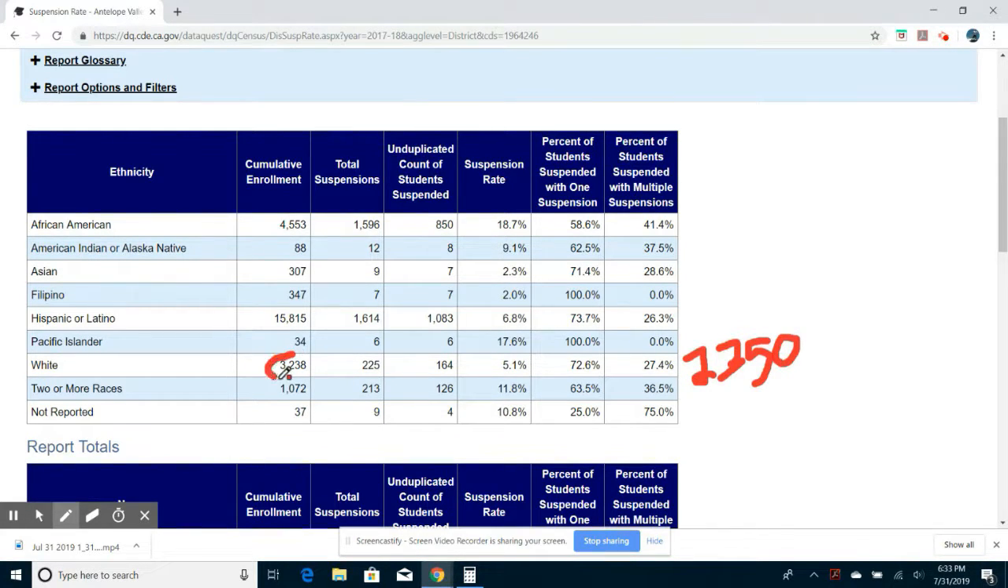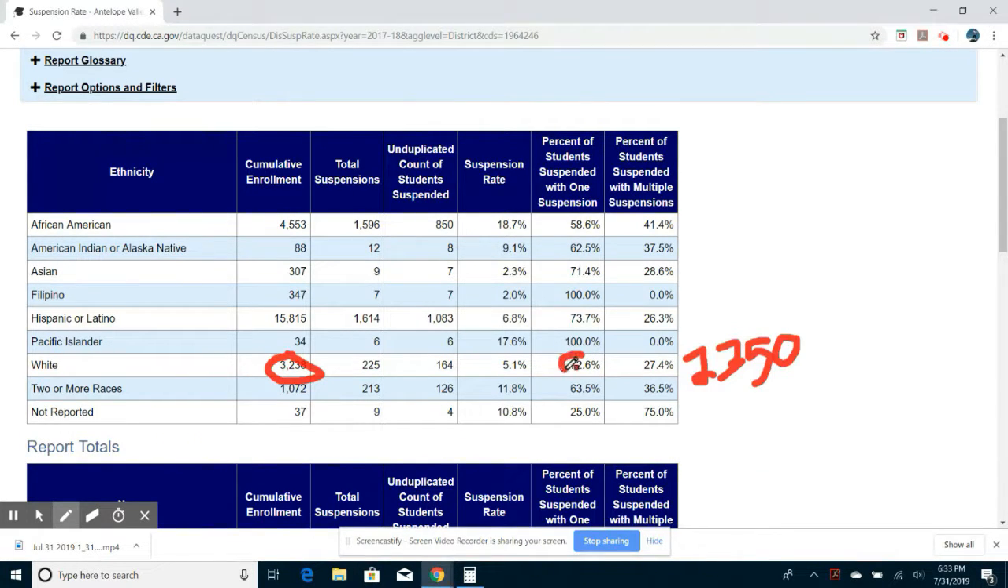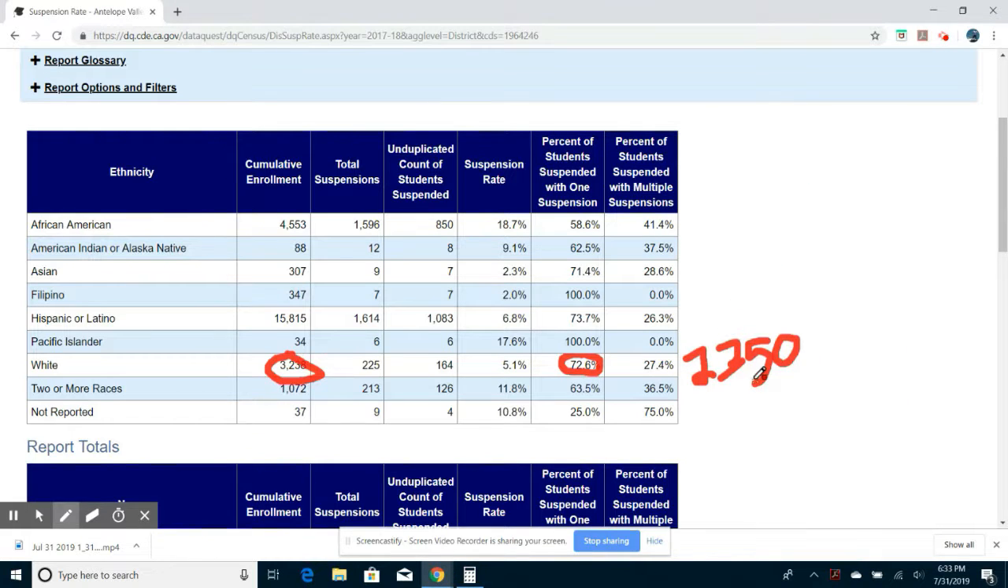Again, she continues to take this number right here, 3238, and she multiplies it by this number right here, 72.6%, and we end up with that 2350 number. So she's actually saying that there are 2,350 students out of 3,200 white students in the schools that are suspended.